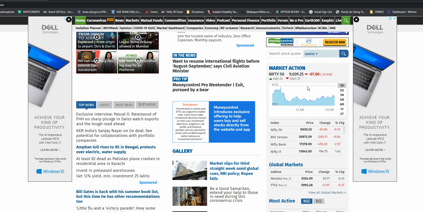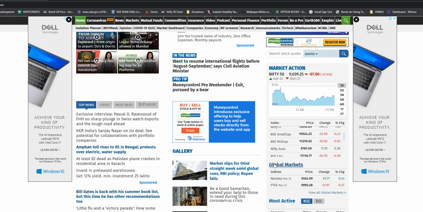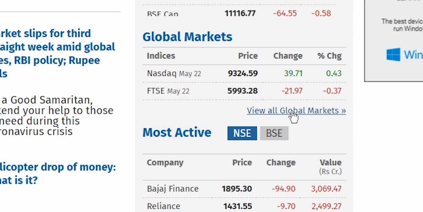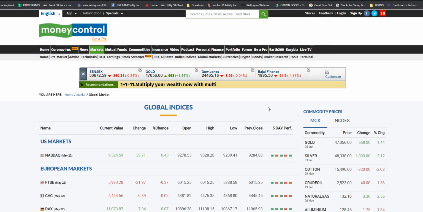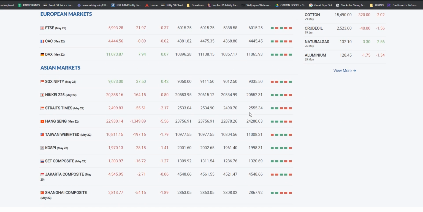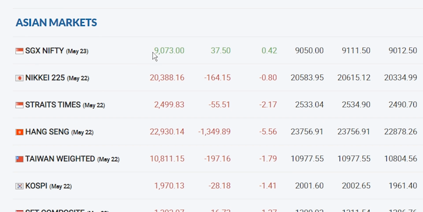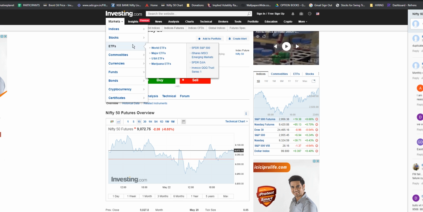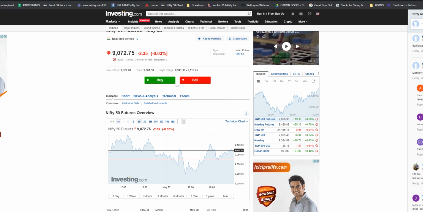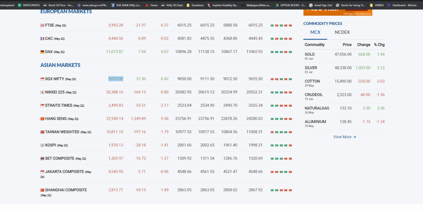Somewhere on the right hand side, you can see the global markets, view all global markets. When you click global markets, you can see SGX Nifty 9,073. In investing.com, 9,072.75; Money Control, 9,073. The difference is not very big, but sometimes you can see very big differences.